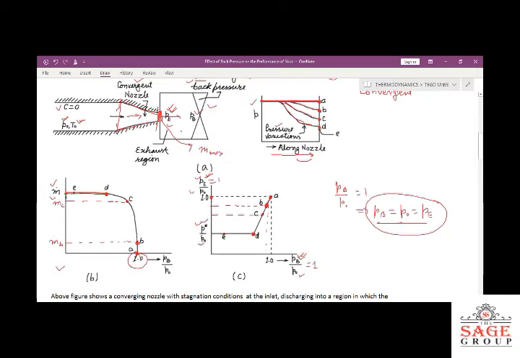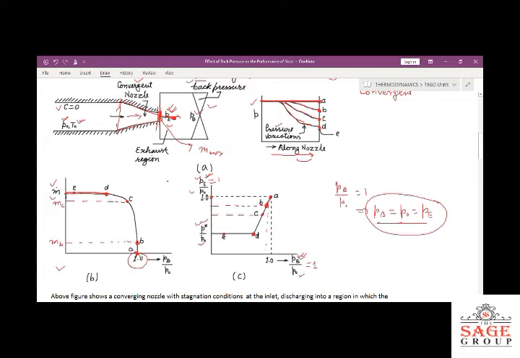And beyond this point, if we further reduce the pressure at the exit side, what will happen? The mass flow rate will not increase beyond this point. Means we will get the maximum mass flow rate at this point only. Okay, and on further reduction of the pressure, the point will move outside the nozzle. The point will lie here, or the fluid will expand here. So there will be no effect of further reduction of the pressure for this case.